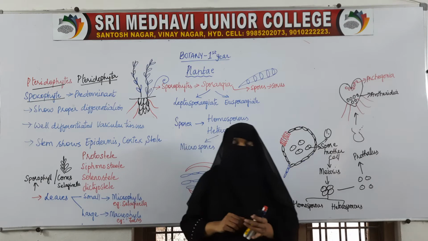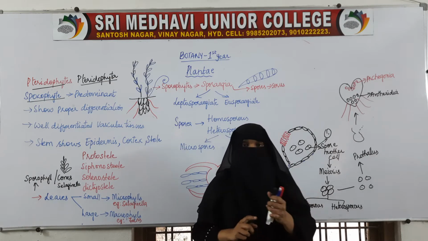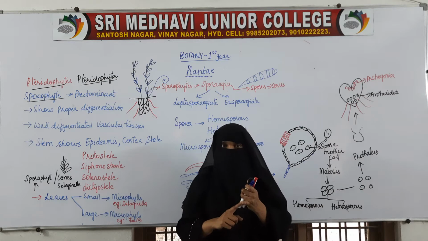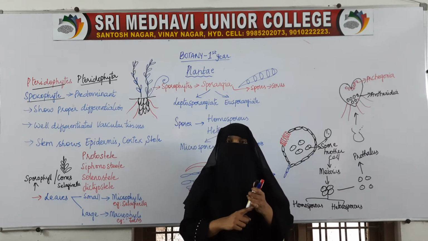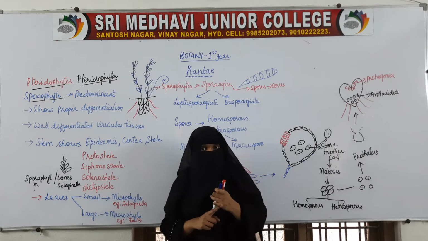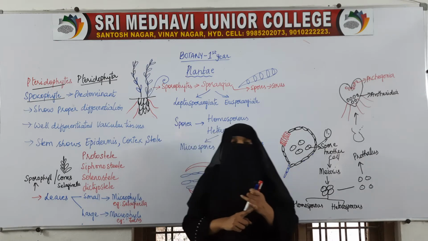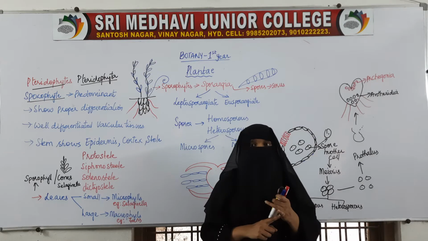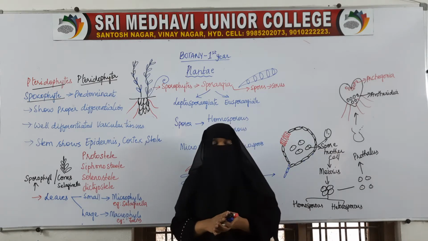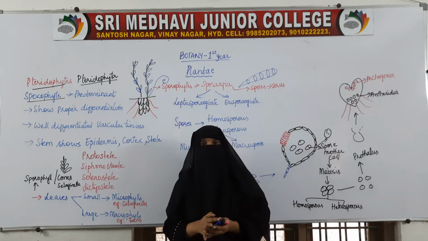The organisms which belong to Pteridophyta have proper roots, stem and leaves. They also show a totally developed, properly differentiated vascular system.